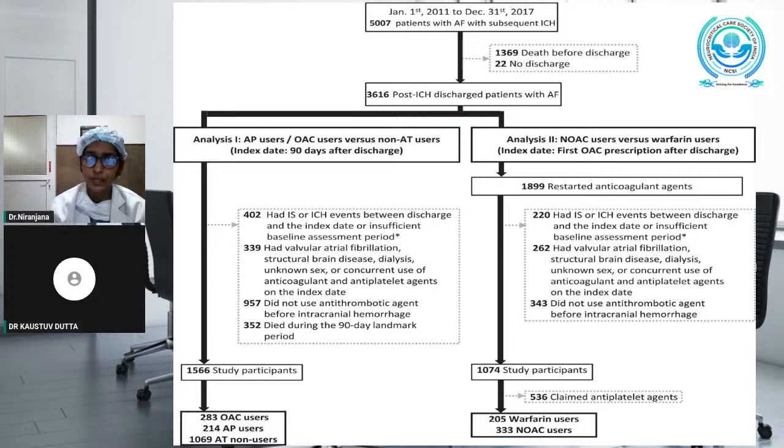Among them, 220 patients had ischemic stroke or intracranial hemorrhage events between the discharge and the index date. 262 patients had valvular atrial fibrillation, structural brain disease, or went for dialysis, or they had concurrent use of anticoagulants and antiplatelet agents. And 343 patients did not use any antithrombotics before the ICH event. So, excluding all these patients, 1,074 were the study participants. Among them, 205 patients were the warfarin users, and 333 patients were the Novak users.